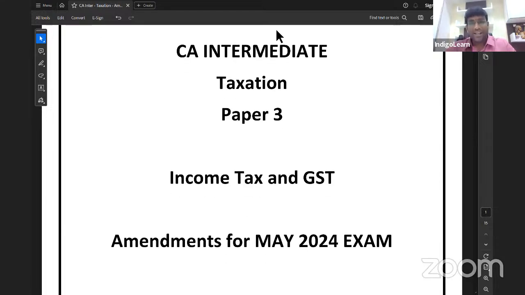I'm pretty confident and sure that we have got some good knowledge and we could recall all the provisions and also understand exactly where is the amendment in which particular topic we need to focus upon the amendment.